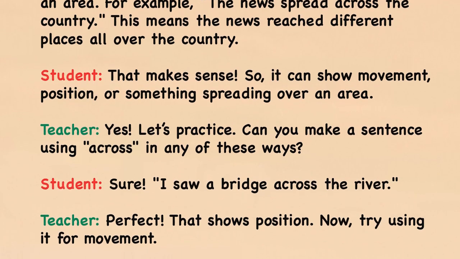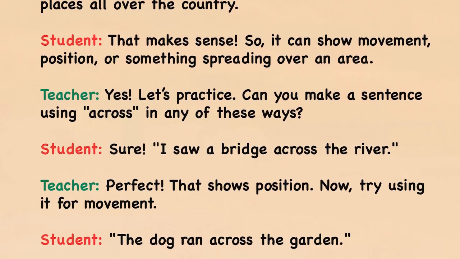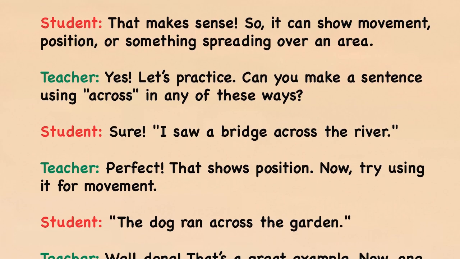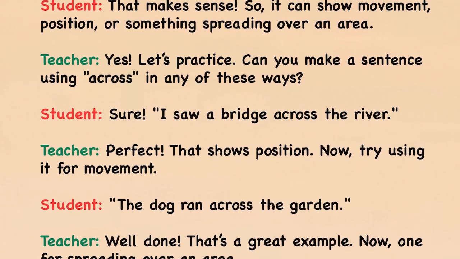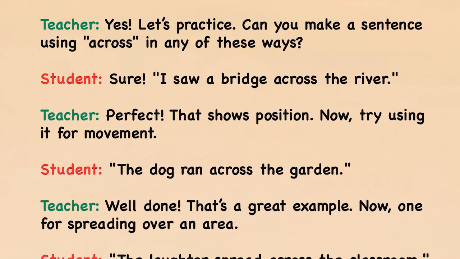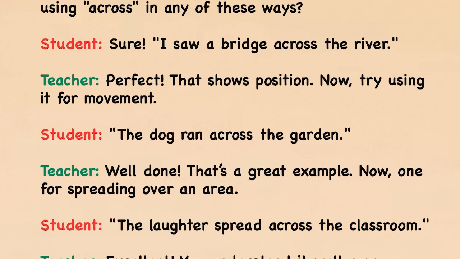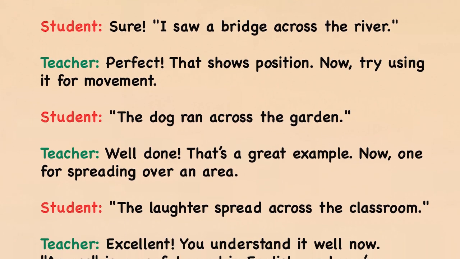Yes. Let's practice. Can you make a sentence using across in any of these ways? Sure. I saw a bridge across the river. Perfect. That shows position. Now, try using it for movement. The dog ran across the garden. Well done. That's a great example.